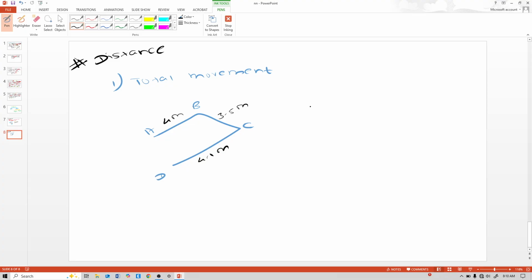So the distance formula is 4 plus 3.5 plus 4.1. So this is delta D. So the complete length of the path between any 2 points is called distance. See, it is the complete length.